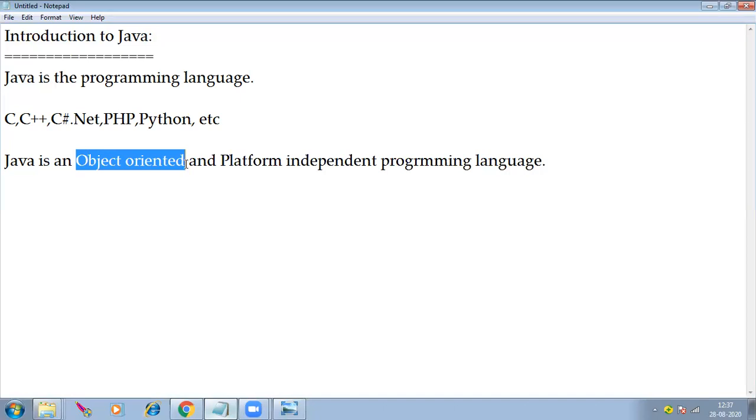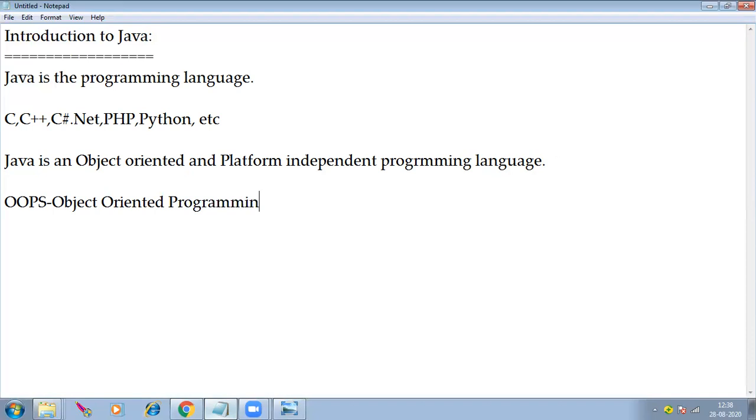An object oriented programming language means any programming language which follows OOPS principles. OOPS means object oriented programming system.